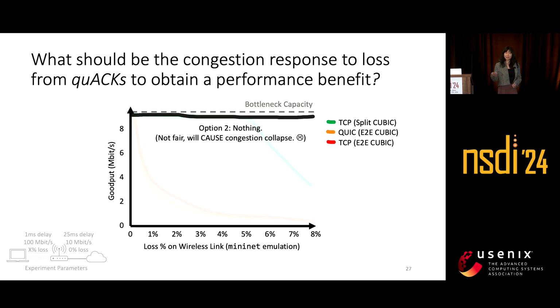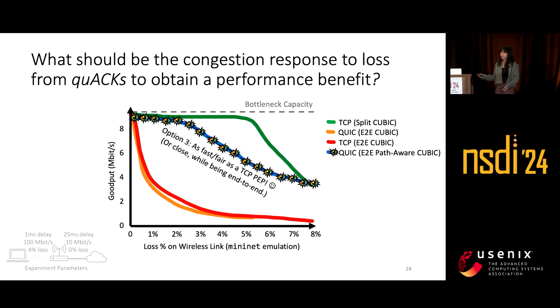The other option is to ignore the fact that a loss occurred. We can retransmit the packet, but we can just not update anything about the congestion. And so the end-to-end ACKs also won't tell us that a packet is lost. And so this gives us great performance. We're always utilizing the full link. Except this isn't fair, and it'll actually cause congestion collapse if we just repeatedly retransmit packets without any congestion response.